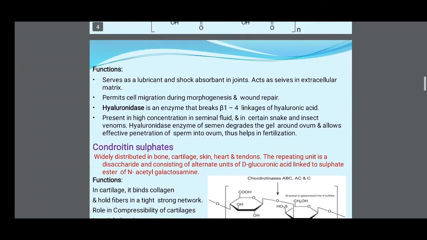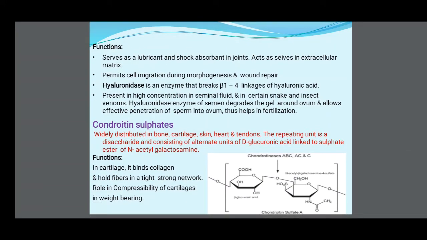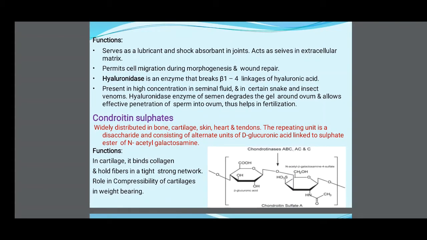Function: it serves as a lubricant and shock absorbent in joints, acts as a sieve in the extracellular matrix, and permits cell migration during morphogenesis and wound repair. Hyaluronidase is an enzyme that breaks the beta-1,4 linkage of hyaluronic acid, present in high concentration in seminal fluid and in certain snake and insect venom. Hyaluronidase enzymes of semen degrade the gel around the ovum and allow effective penetration of sperm into the ovum, thus helping in fertilization.